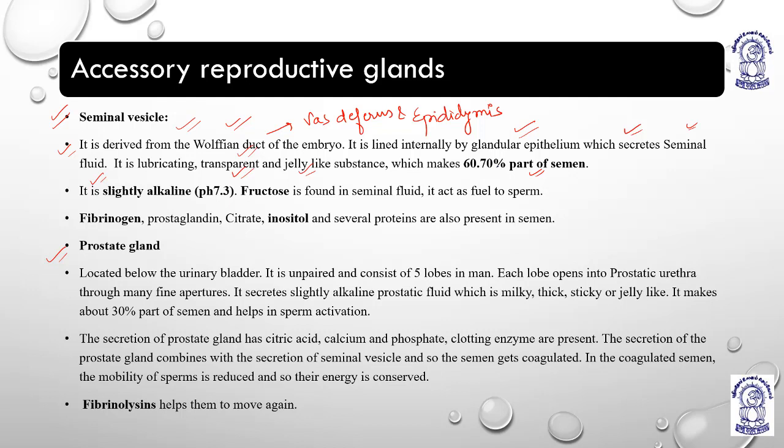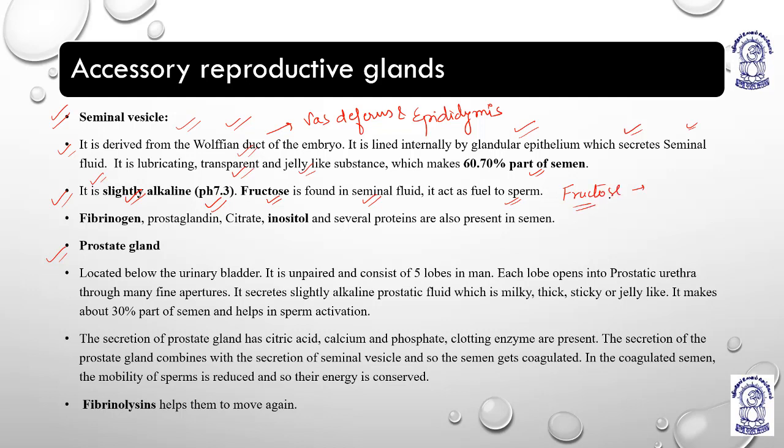Coming next, it is slightly alkaline, having a pH of 7.3. Alkaline means it should have bicarbonate ions, some basic ions. Fructose is found in seminal fluid. It acts as a fuel for sperm. The seminal fluid is basically giving the sperm its food, fructose.